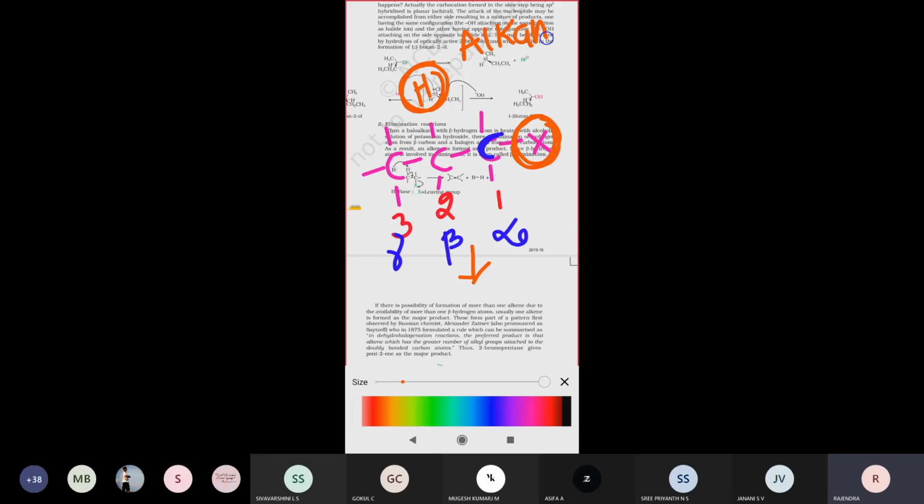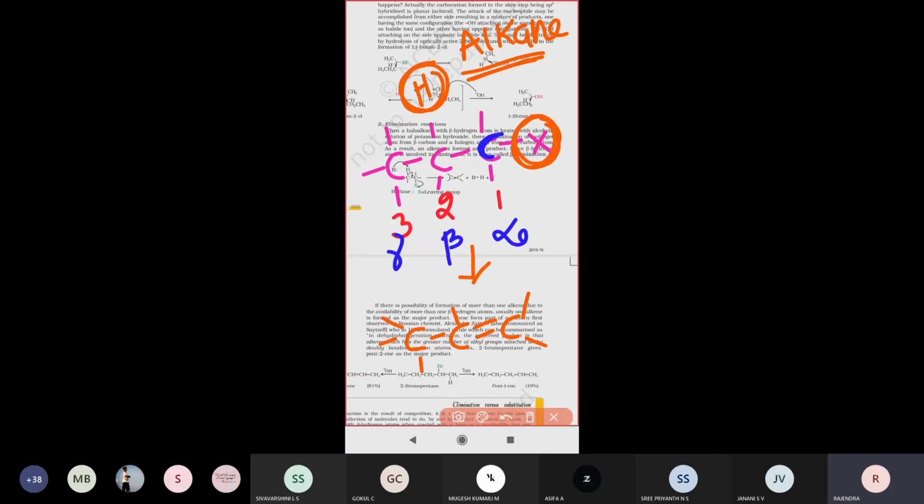So all are saturated, that means only single bonds are present in that carbon chain. While one of the halogens at the alpha position and one of the hydrogens at the beta position are both eliminated, an unsaturated compound is formed. So, looking like this, it will be formed. These compounds are called alkenes.